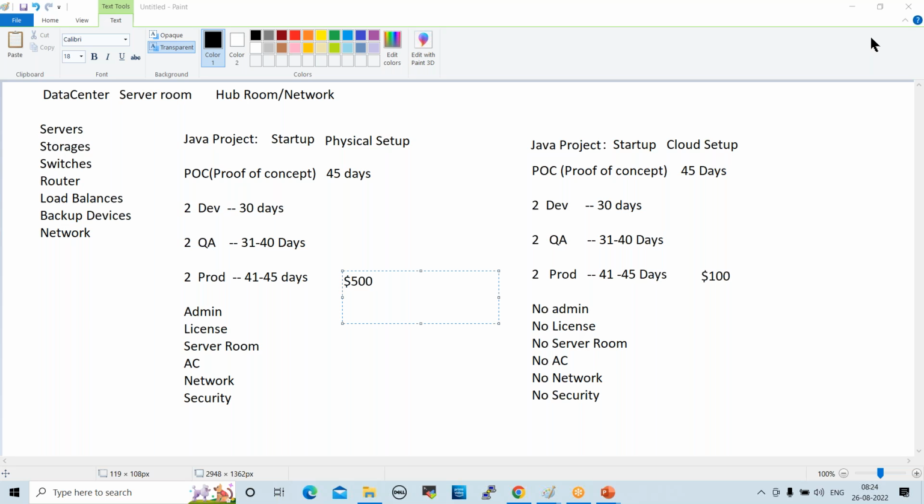Okay. They are working on the government side. They are using only the physical setup in the world. Currently they are using it, but going forward they need to go with cloud only. Cloud is 100% secure. Still, people are not believing in cloud, right?